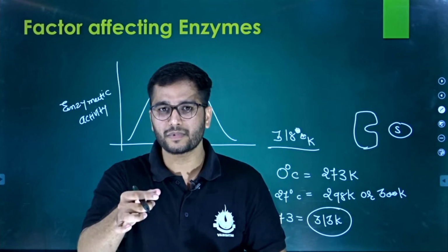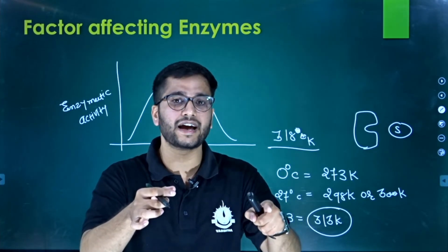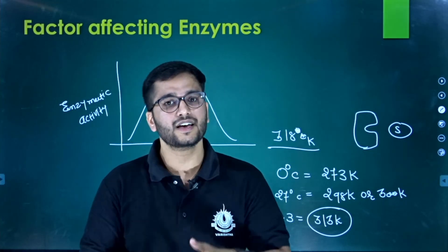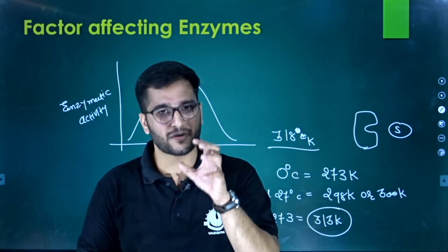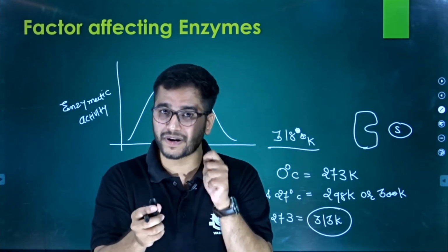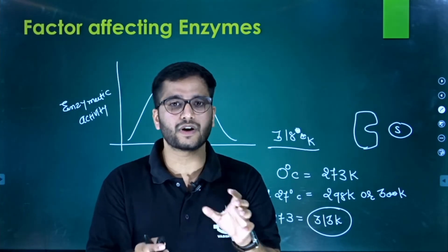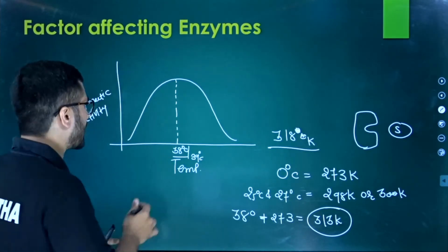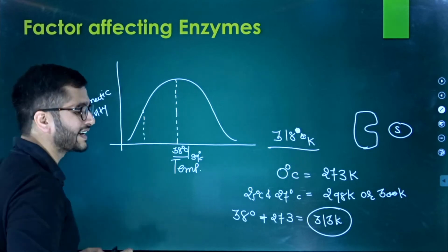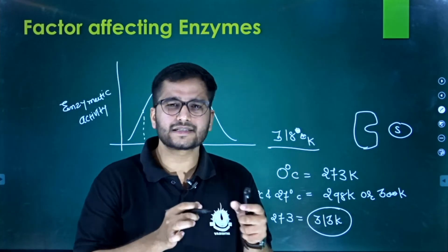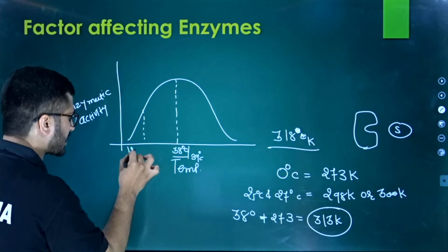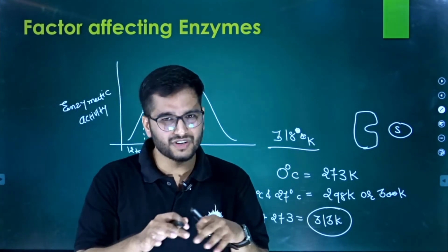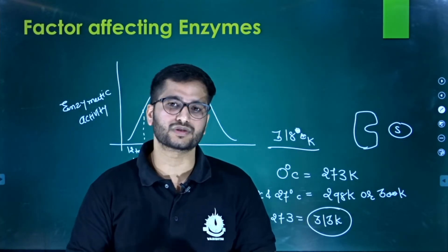So when you reduce the temperature, ultimately there is a fall in kinetic energy, and when there is a fall in kinetic energy, the bond will not form that efficiently, or the bond will not break that fast. Clear? So that's why enzymatic activity goes down as the temperature declines, right? And around 12 to 15 degrees centigrade, enzymatic activity is near about zero.